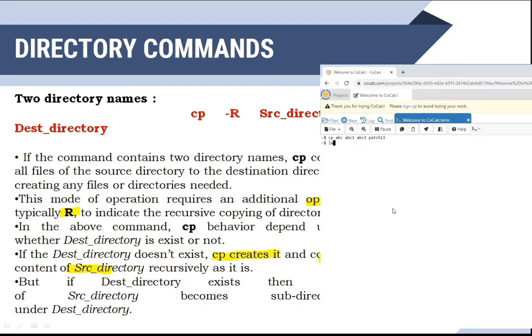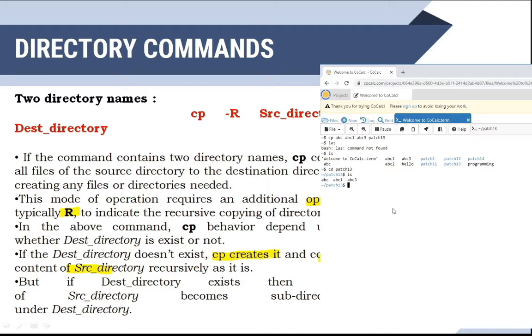Now check, sorry, ls you have to check. I will enter into cd patch 1 3, then say ls. See, abc, abc 1 and abc 3, three files have been copied. Initially those files were not present in the patch 1 3.